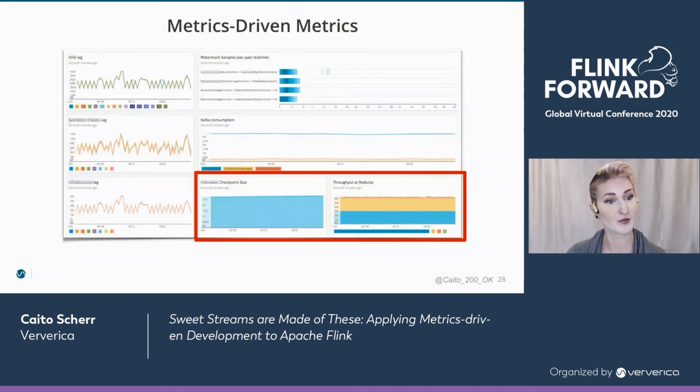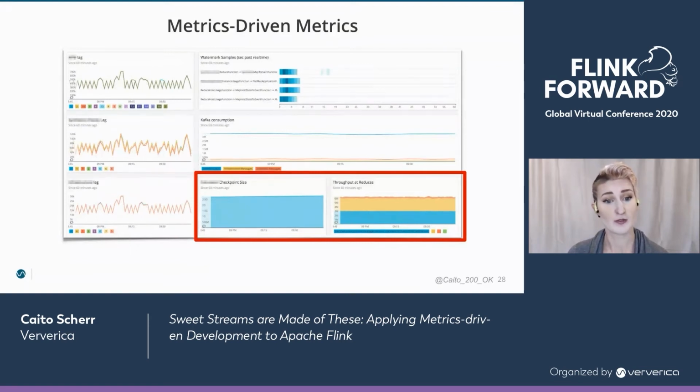Throughput and checkpoint size were our next priority. Throughput should be a fairly obvious one. You want to have a good handle on that. And it's another example of finding this opportunity to have a big picture and a granular version of the same metric side by side. It's hard to see here, but there's a full picture, and then you can click in to see individual throughputs for a particular incoming stream or for groups of them.